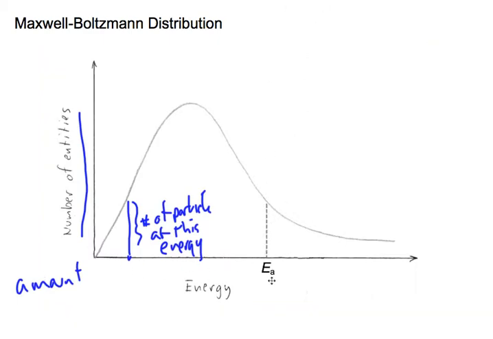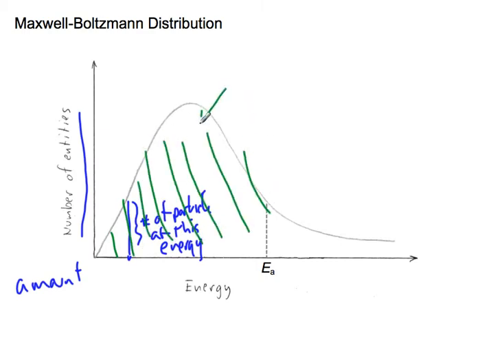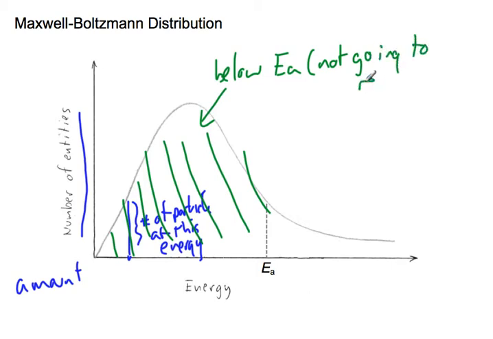on this energy scale. And the important thing to recognize about a Boltzmann distribution then is that what you have is a whole pile of particles, all these particles in green, that are below activation energy. And if they're below activation energy, they're not going to react. Right? They don't have enough energy.